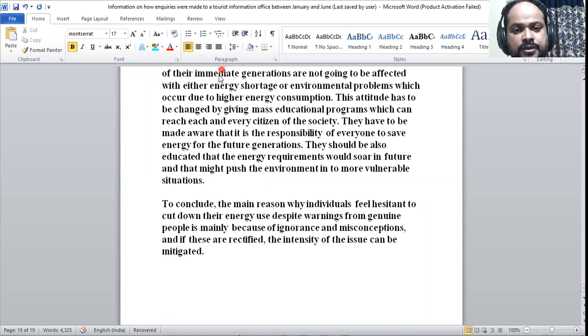To conclude, to recapitulate, to encapsulate, to put it in a nutshell, in summary: you can use any of these, but this is a standard way to conclude. The main reason why individuals feel hesitant to cut down energy use, despite warnings from genuine people, is mainly because of ignorance and misconception. This is a summary of the first paragraph. And if these are rectified, it is the summary of the second paragraph. It can be rectified by some measures, as mentioned in the second paragraph. The intensity of the issue can be mitigated, and the problem can be solved in a great way.